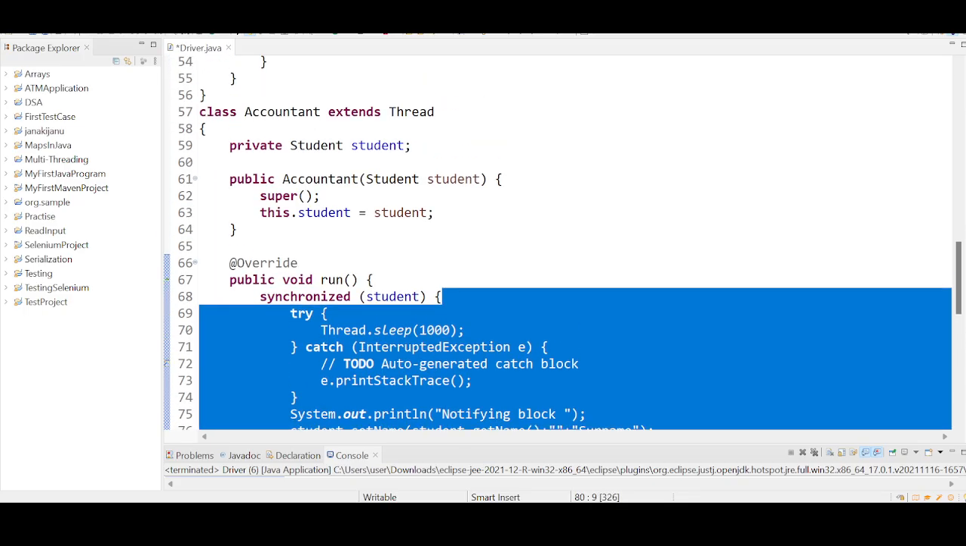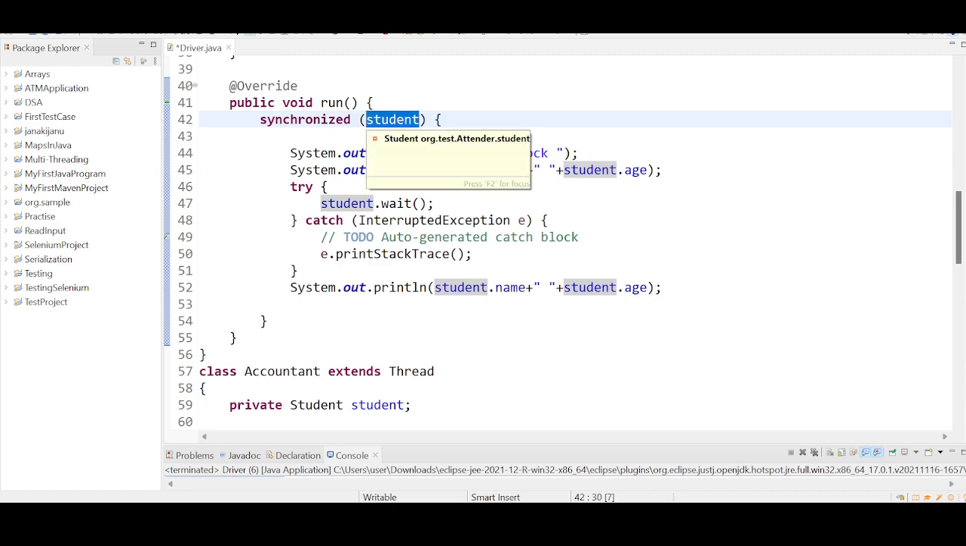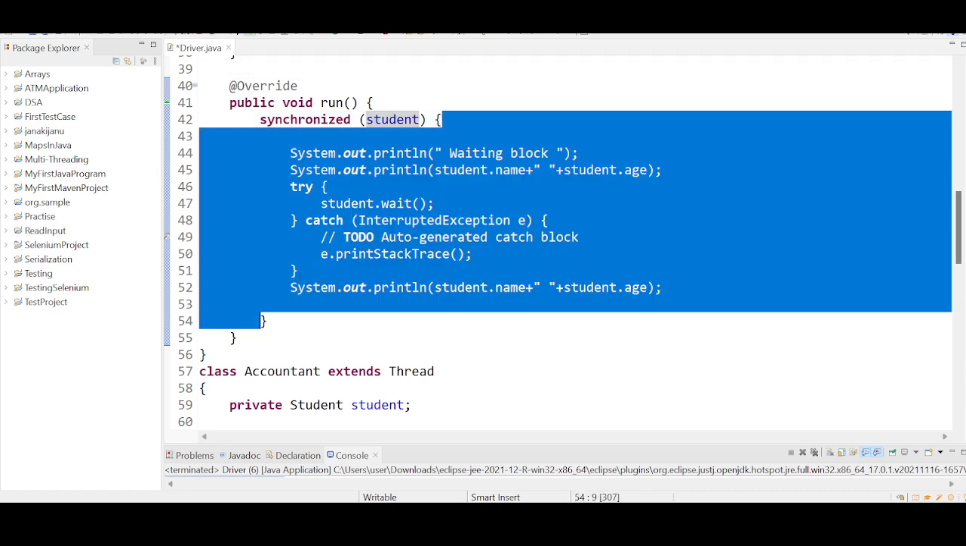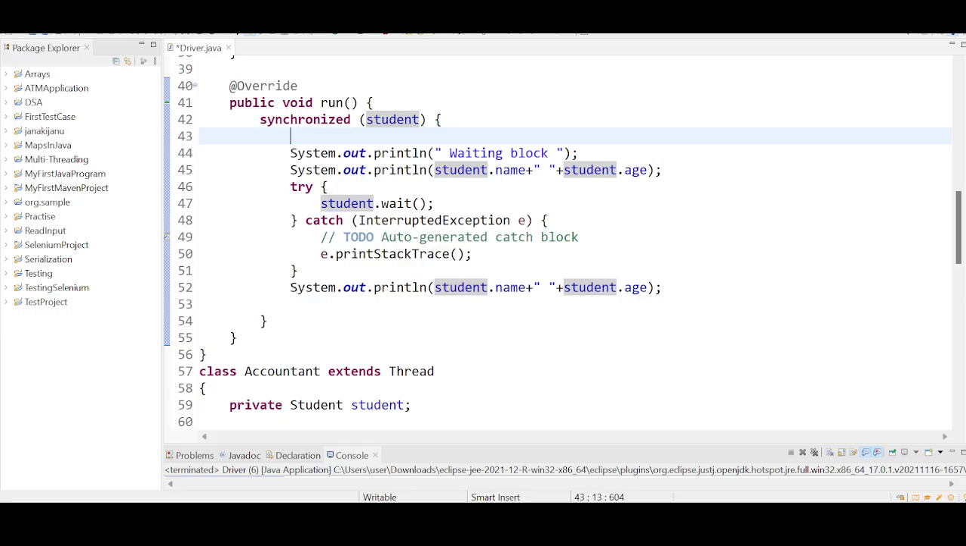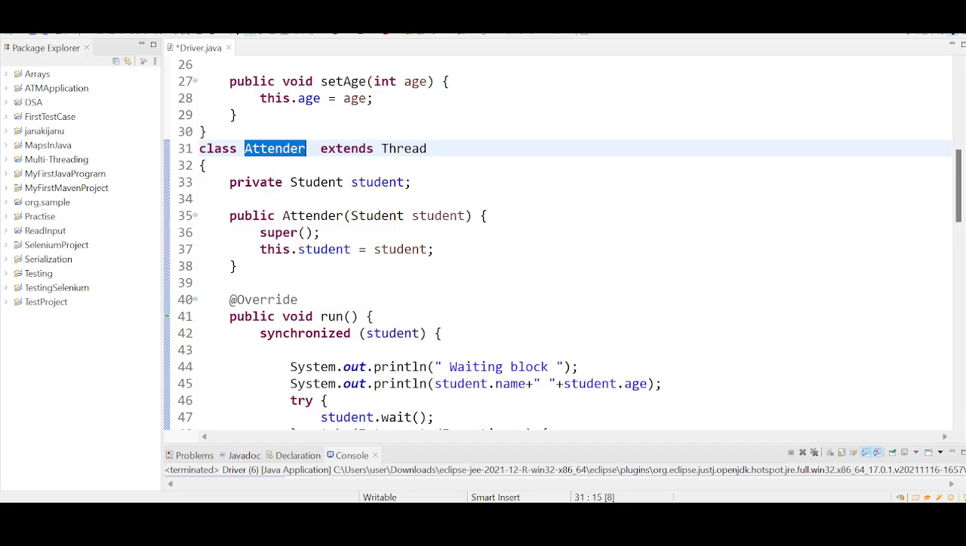At any point of time, even though you have many synchronized areas separately, all are using the common lock, which is the student lock. The Student class has only one lock. This one lock will be shared among these areas. The attender will get a separate copy of the attender because you have created another attender object. A copy will be there. It's just like this, guys.